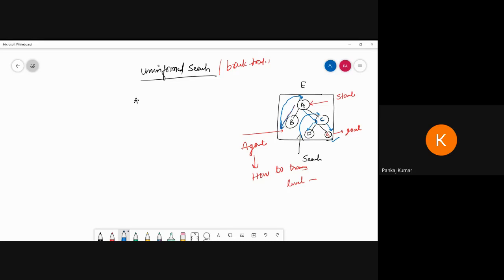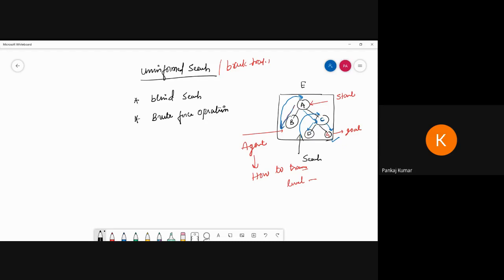Okay, so we have to mention the point that the uninformed search algorithm is also called a blind search algorithm. Blind search is the other name. And we can say the algorithm applies brute force operations. That means if you are getting the goal, then it is okay; if you are not getting the goal, then backtracking.